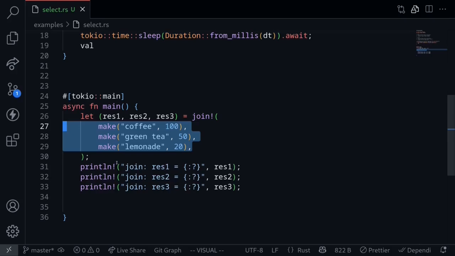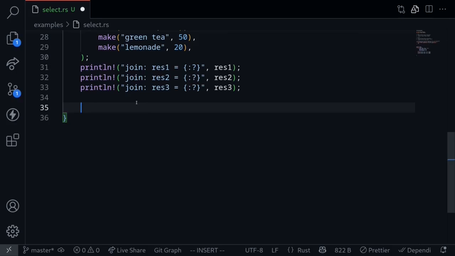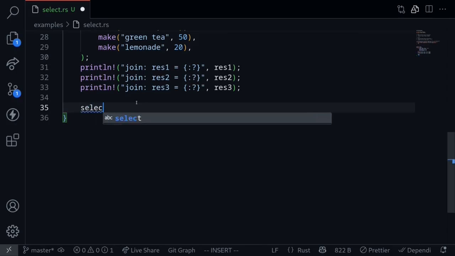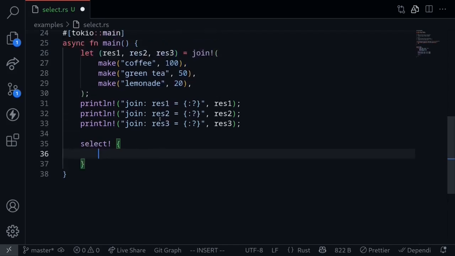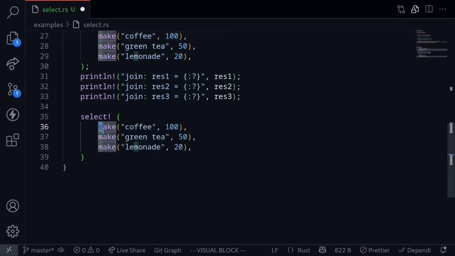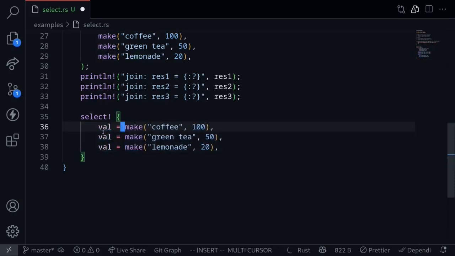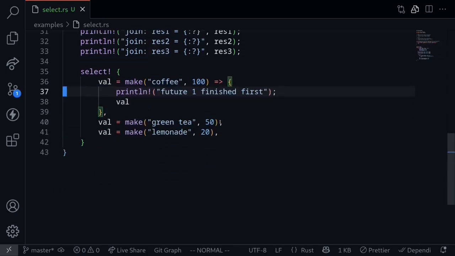Now let's take a look at select. The select macro will return the future that completes the earliest. To use the select macro, we start with select, followed by curly braces. Inside here, we'll put all of the futures that we want to execute. This is make coffee, green tea, and lemonade. For each future that returns a value, we need to assign a variable. So let's say val is equal to. And then once we get this val, we need to specify what we want to do with it. For the first future, we'll log future 1 finished first, and then return the value. We'll do something similar for the second future and the third future.